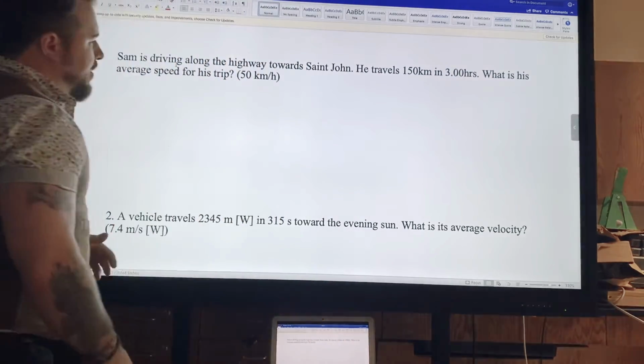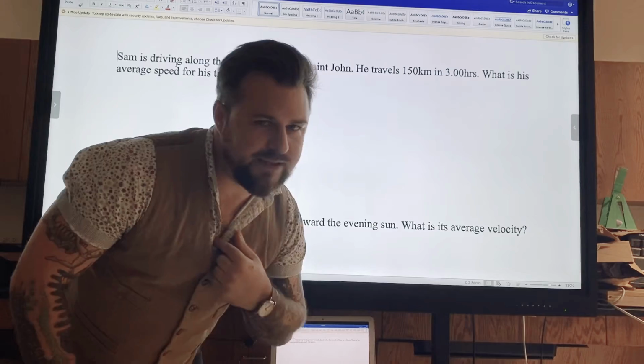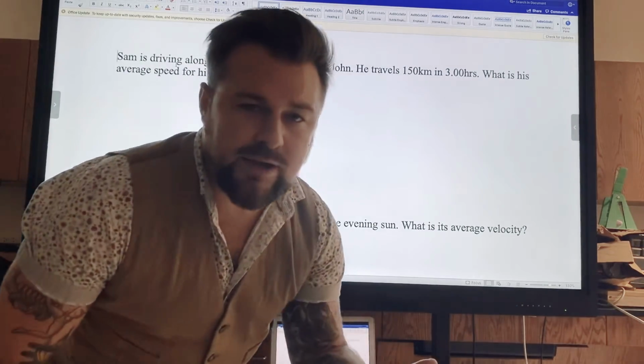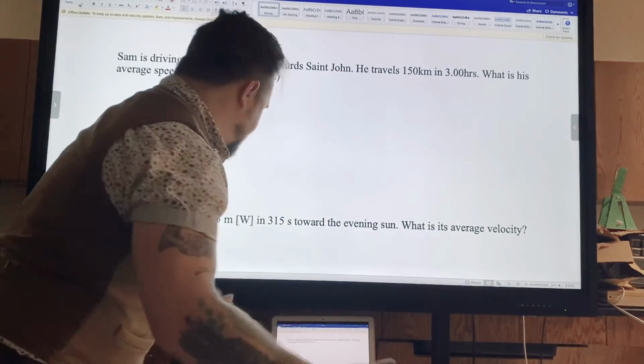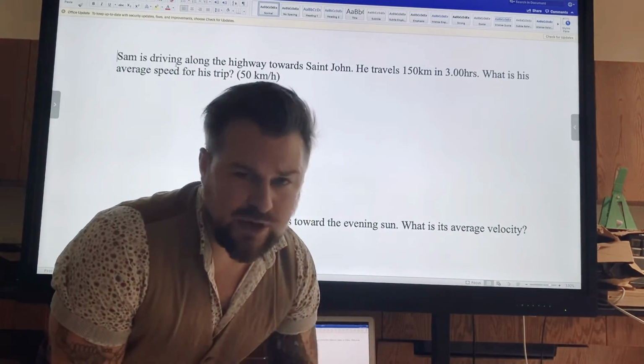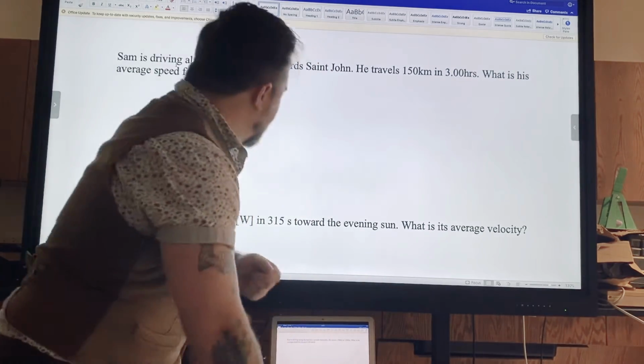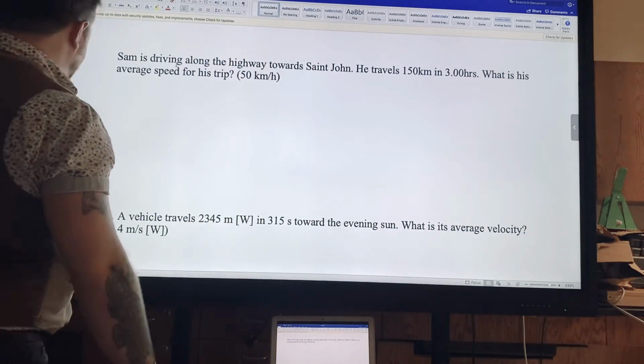Here's an example of a question that uses speed. How do I know it's speed? Well, I wrote the question, but let's break it down. Let's read it first. You always want to read the question in its entirety first. Don't try to solve it as you're just working through it for the first time. Read it first.